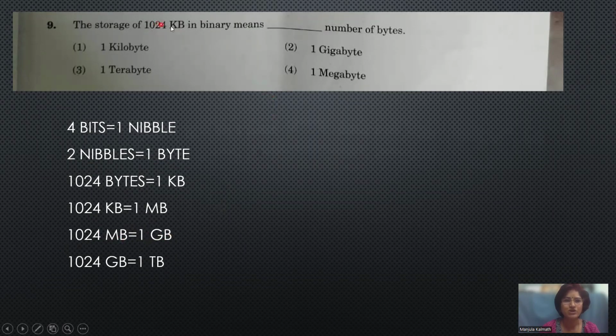So here 1024 kilobytes equals 1 megabyte. The answer is the fourth one, 1 megabyte, MB. It is asked about 1024 kilobytes.